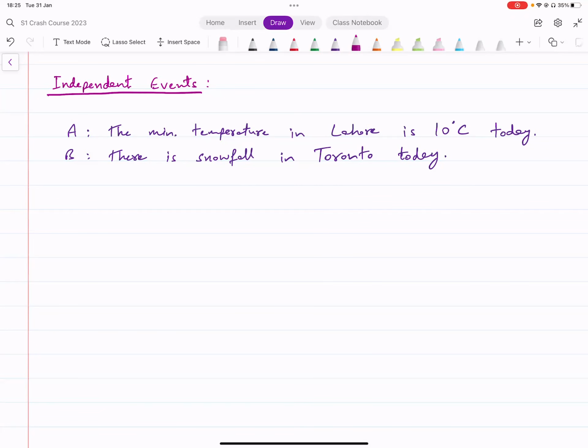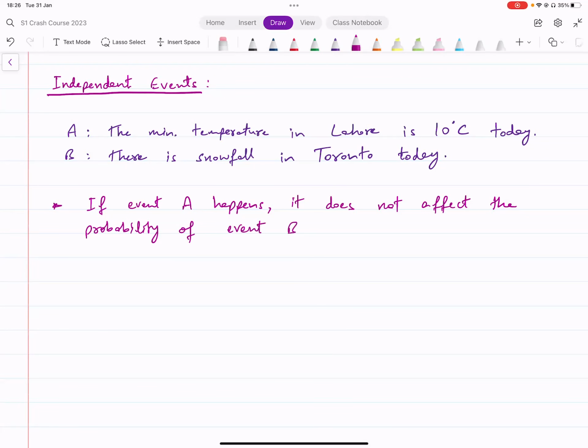Now, let me write that down as well. What this means is if event A happens, it does not have any impact, so it does not affect the probability of event B happening as well.